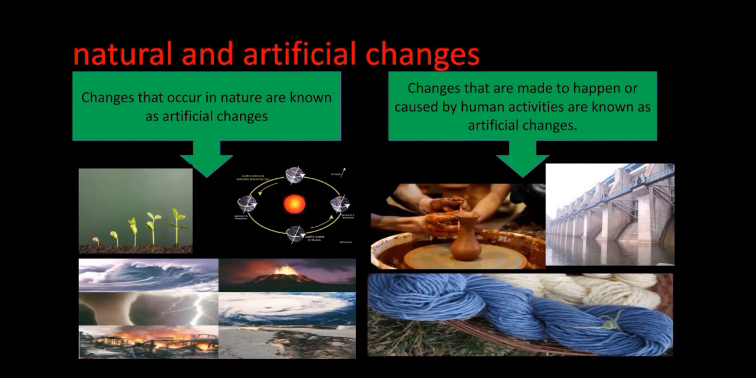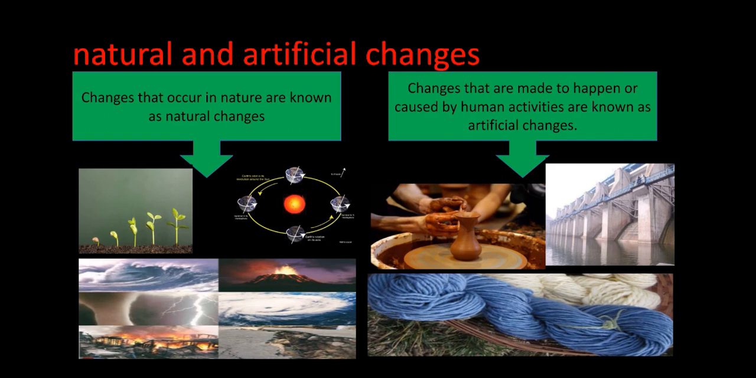First, natural and artificial changes. So, as the name implies, changes that occur in nature are known as natural changes, and changes that are made to happen or caused by human activities are known as artificial changes. Examples of natural changes are growth of a plant or a baby, ripening of a fruit, change in seasons, change of day into night, rotation and revolution of earth, formation of fossil fuels, and occurrence of eclipses and natural disasters like earthquakes, storms, and floods.